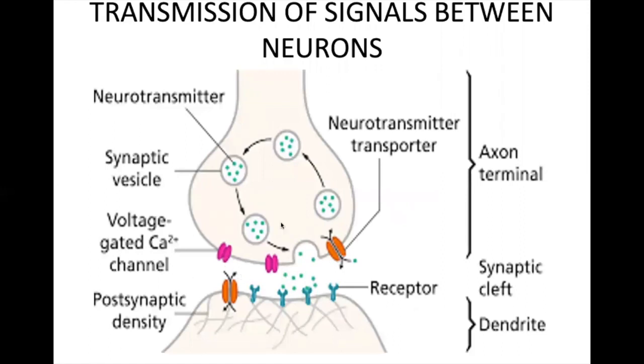So here you can see that this is a synapse, that is the space between the two neurons. Here the neurotransmitter is released by the neuron. Here you can see it is being released. The receptor receives it, and then the messages will pass down in the form of electrical impulse.